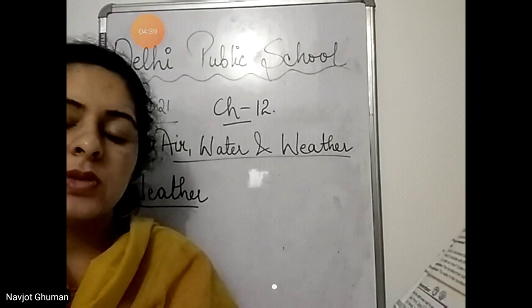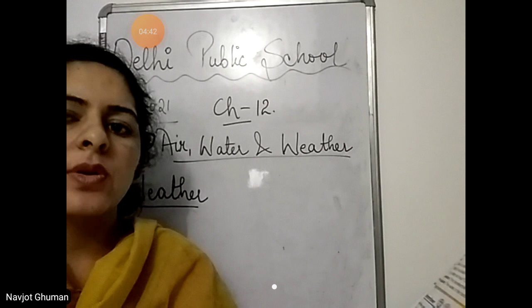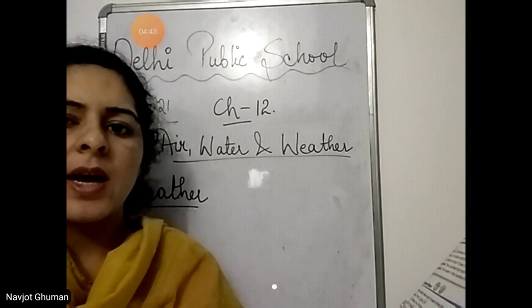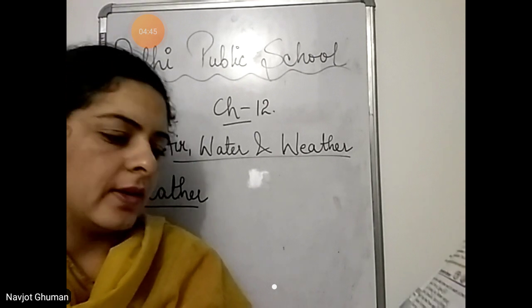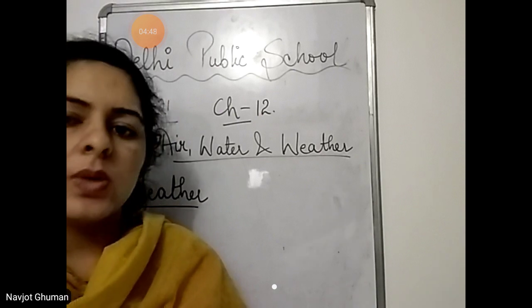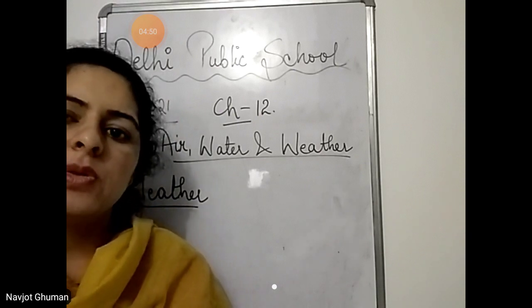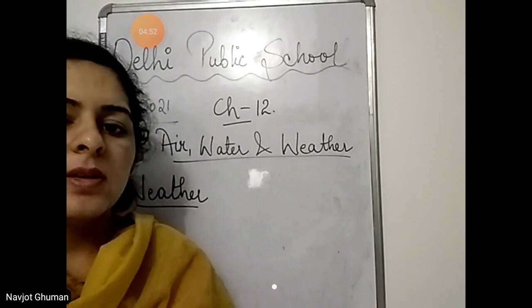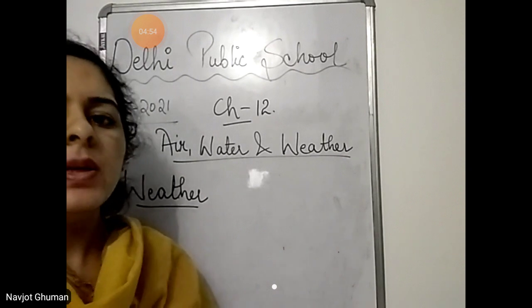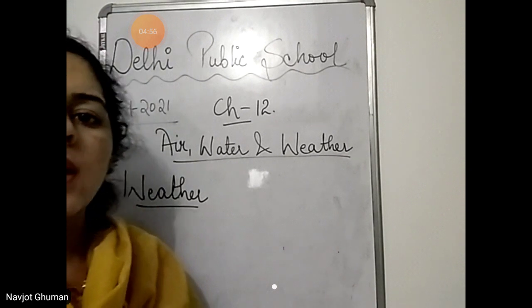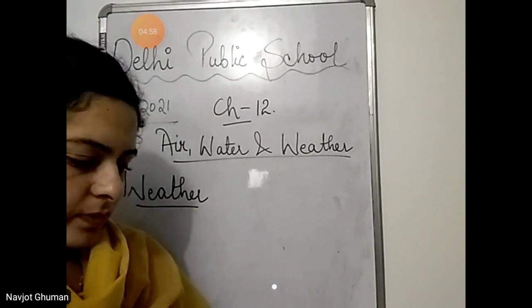आफ्टरनून की टाइम जो होती है सबसे ज्यादा गर्मी होती है, because at that time the sun is at the top of our head. Mornings and evenings are cooler. आफ्टरनून में ज्यादा गर्मी होगी सनी डे में, and mornings and evenings they will be cooler as compared to the afternoon.